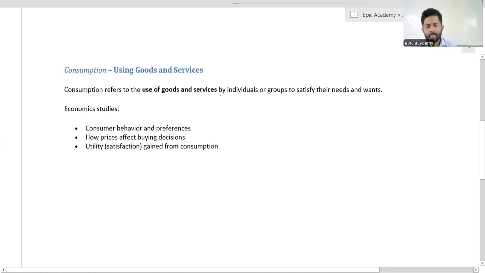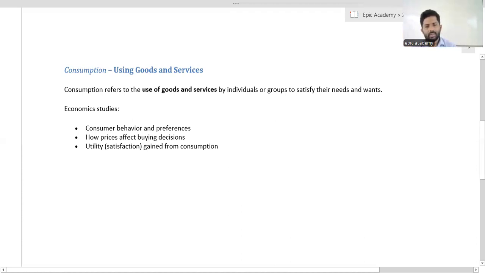So then what about the services provided by teachers? It is also intangible. You cannot count it. You cannot measure the amount of how much I am going to teach this person. Teach me 20% of the economics. You cannot say something like that because it is intangible. So this is a major component related to services.